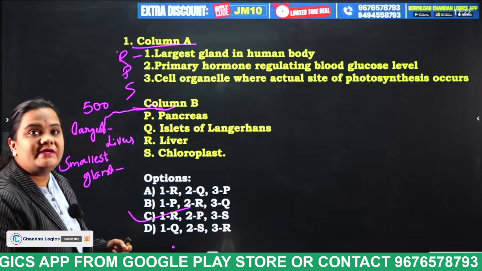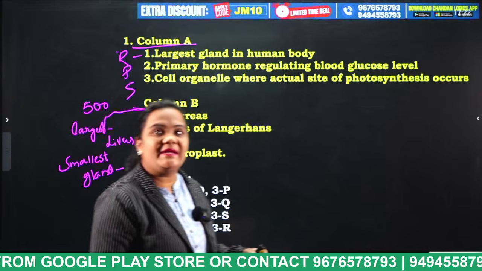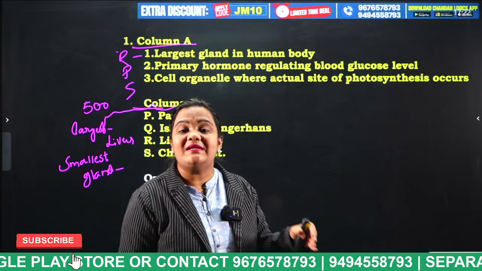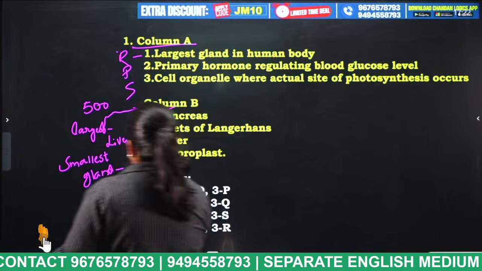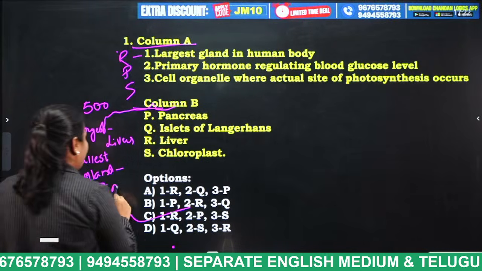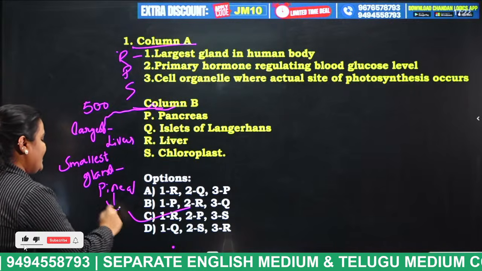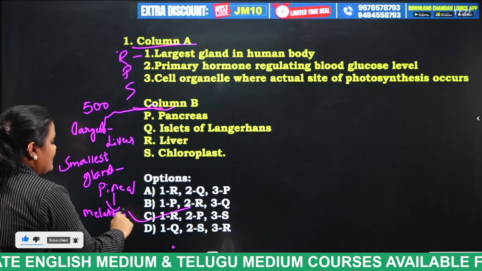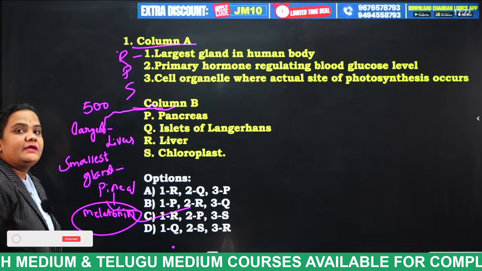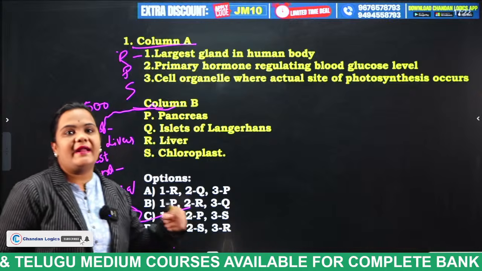So that is option C. Now tell me, students, which is the smallest gland? The pineal gland. Which hormone does the pineal gland release? It releases melatonin. Melatonin is helpful for our skin and hair health.